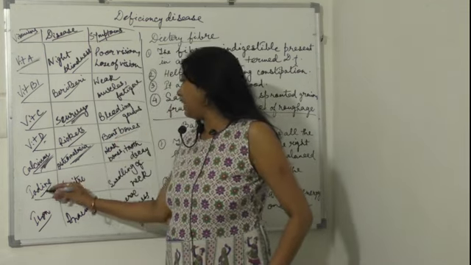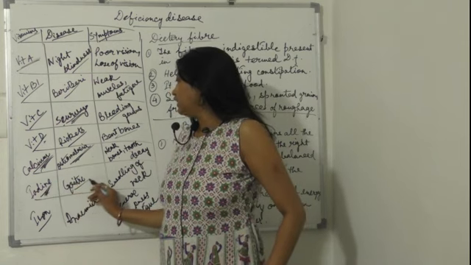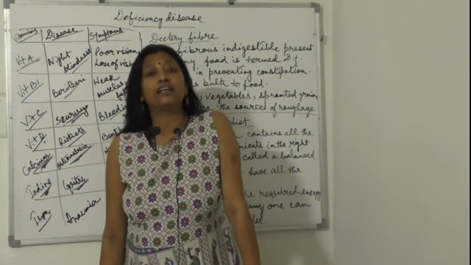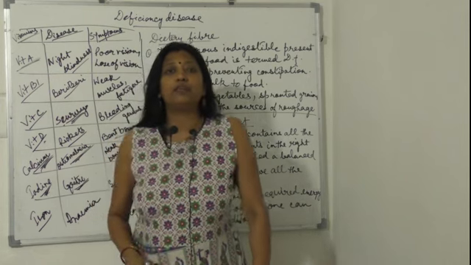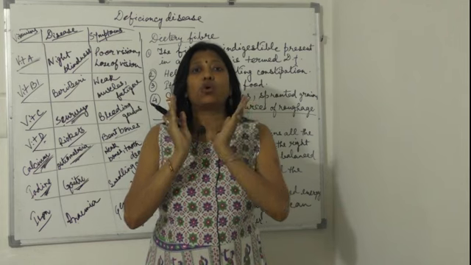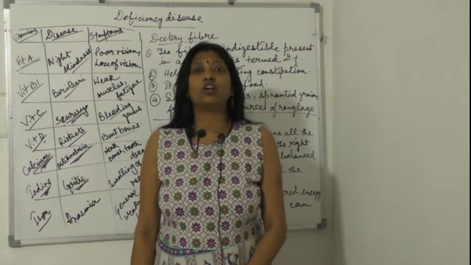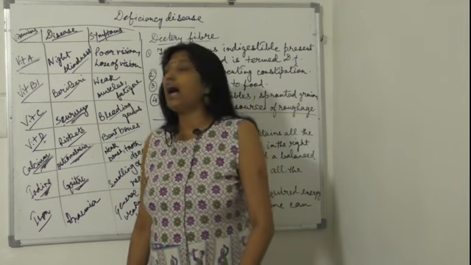Next one is iodine. Due to the deficiency of iodine, someone may face the disease called goiter. What is goiter? Goiter is actually a swollen neck. In some people, you have seen that the neck portion has been swollen. That means he or she is facing the disease called goiter. It is nothing but due to the deficiency of iodine.